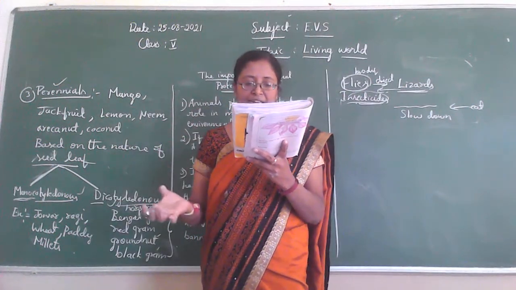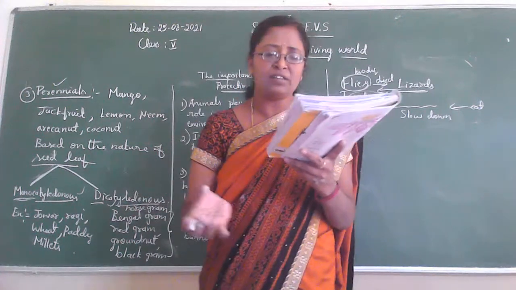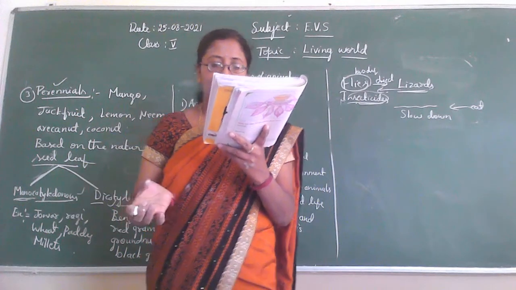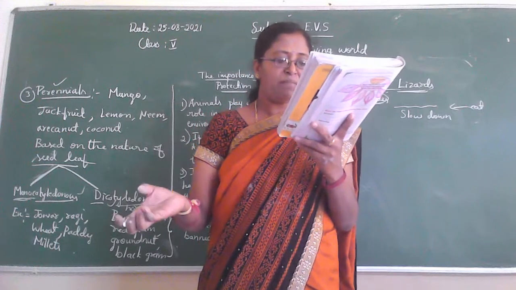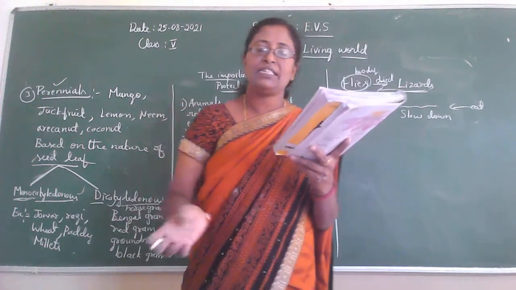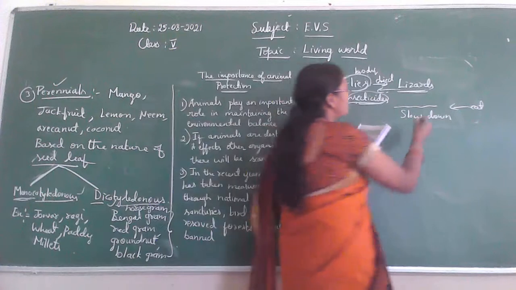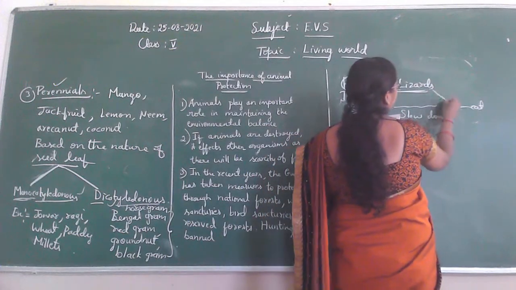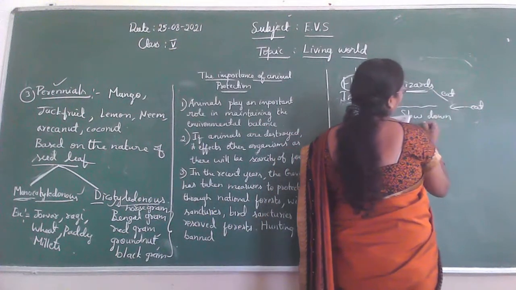The insecticides which enter the body of cats through lizards turn poisonous for them, and many cats died. When the cat eats the lizard, what happens?